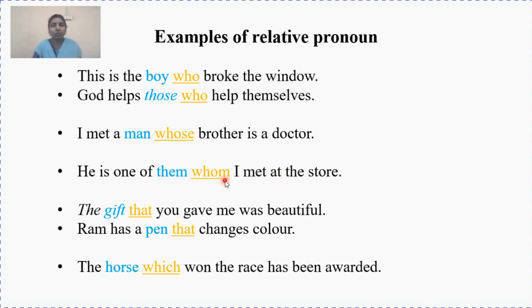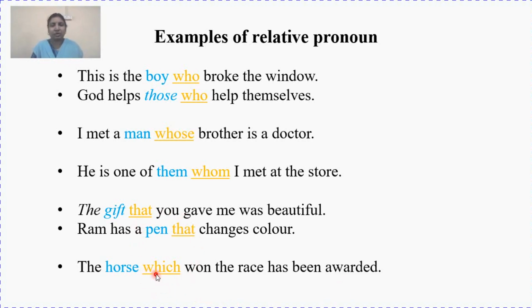So you are going to use who as subject and whom as object. The gift that you gave me was beautiful. Ram has a pen that changes color. The horse which won the race has been awarded. Now you can see where to use that and which.